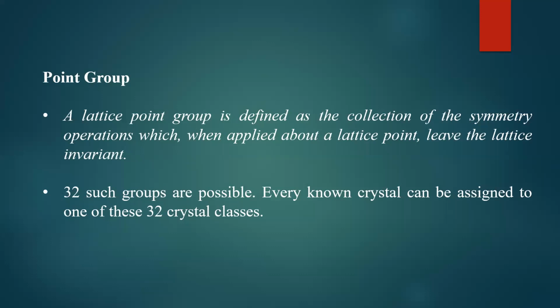I'm not going to discuss that in detail, but a point group is a collection of symmetry operations with respect to the lattice point. When the symmetry operations are applied about the lattice point, that leaves the lattice invariant. Otherwise, the identical structure is observed after operating on it by the symmetry element. So there are totally 32 such groups possible, and every crystal can be assigned to one of the 32 point groups, named by different notations.